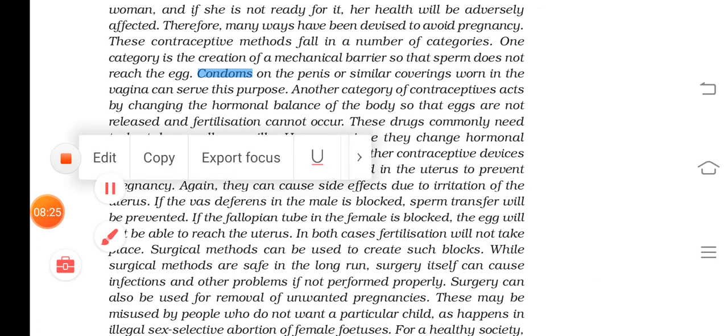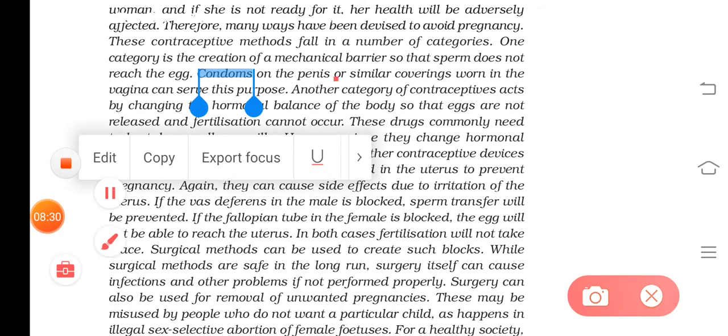STDs can be prevented by, STDs are what? The sexually transmitted diseases, isn't it? So sexually transmitted diseases can be prevented by using the barrier. Examples are what? Condoms and diaphragms. Diaphragms are used in females. So this has two advantages. One, they attain contraception, or they can act as a birth control method, and also they prevent the STDs.